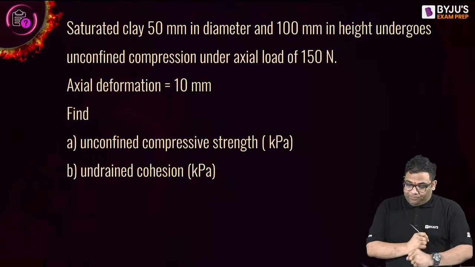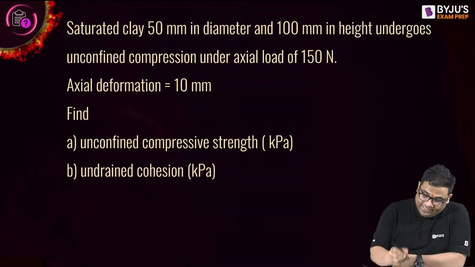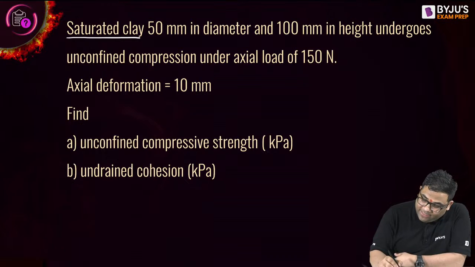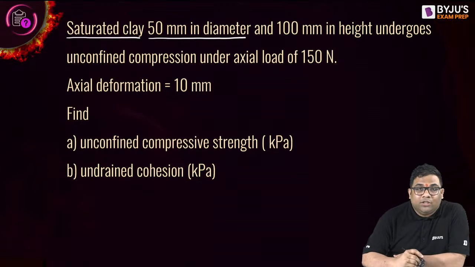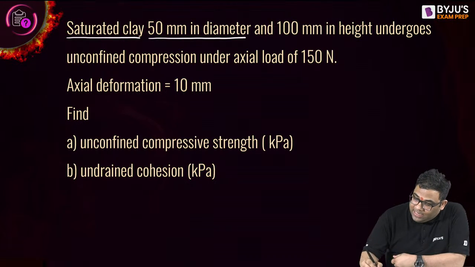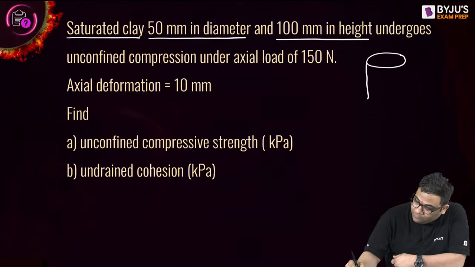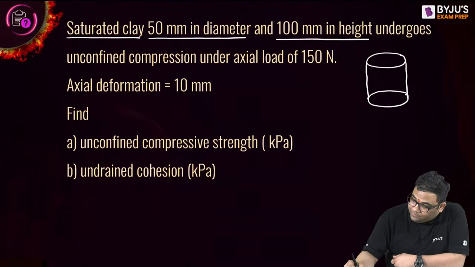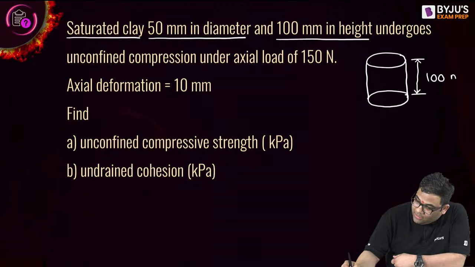Okay, question number 8. We have a saturated clay, 50 mm in diameter. So it's a cylindrical sample and 100 mm in height. In this question we'll solve many things. Cylindrical sample, this is 100 mm, and the diameter is given as 50 mm.